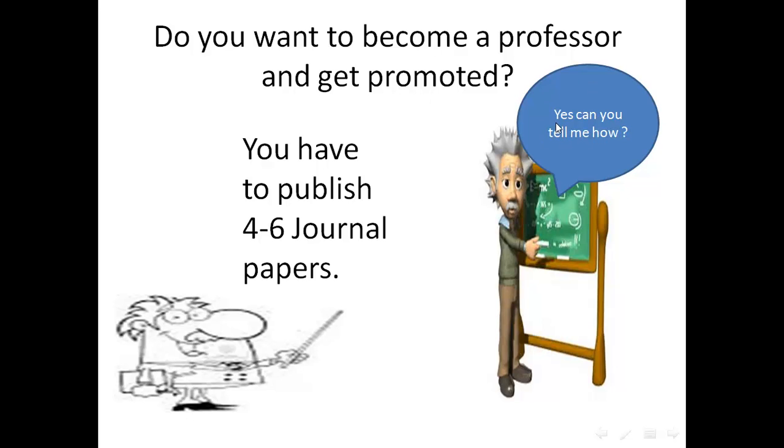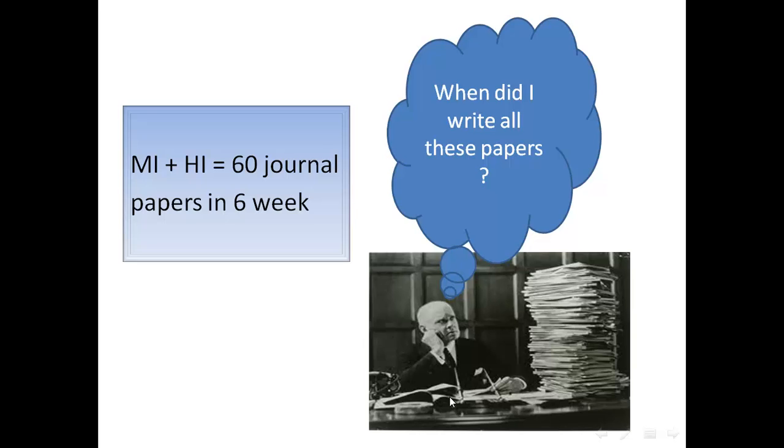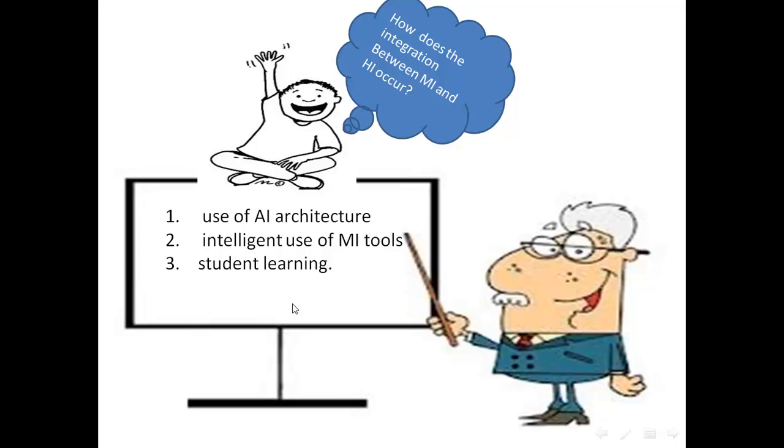Of course everyone wants to. To do that, you have to publish 4 to 6 journal papers. How can I do that? You can do that by combining human intelligence with machine intelligence. The paper wants to highlight how you can publish 60 journal papers in 6 weeks.